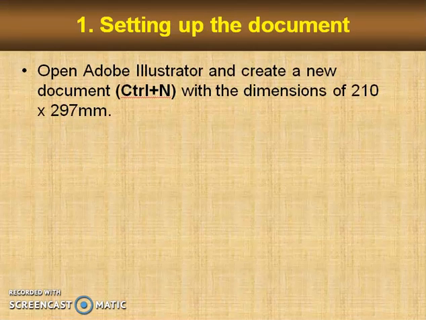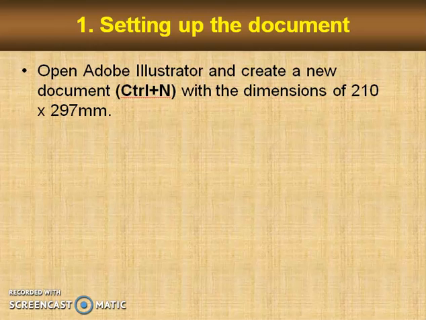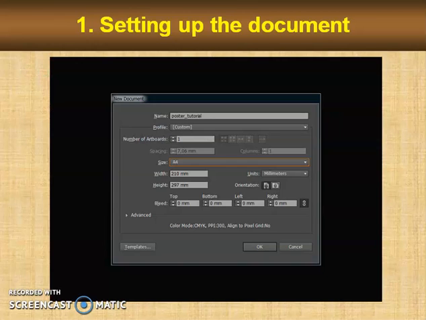Step 1: Open Adobe Illustrator and create a new document. Shortcut Ctrl+N, with the dimension of 210 by 297 mm. You can see how we open a new page in this slide.